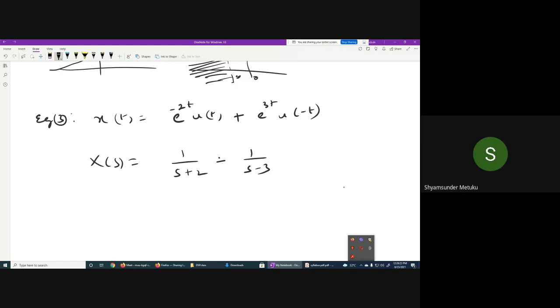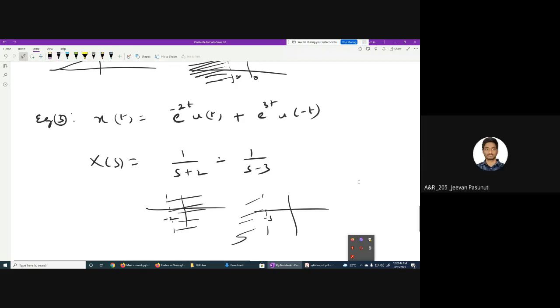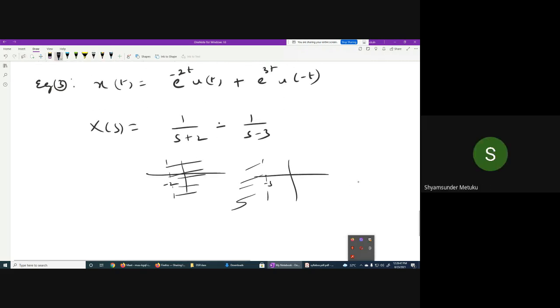So what is the ROC now? For this, the ROC will be s greater than minus 2. For this, the ROC is s less than 3. Now it is a combination; is there any common area between these two? No, sir. So simply the Laplace transform does not exist. Even though mathematically you are getting the equation, it has no meaning.